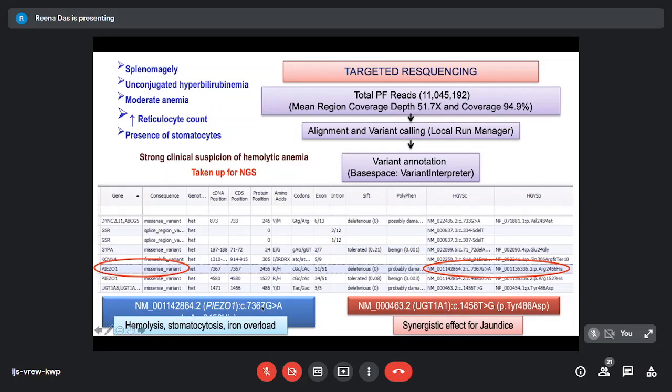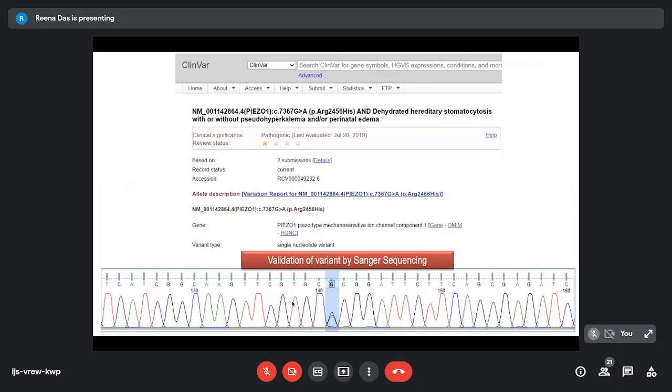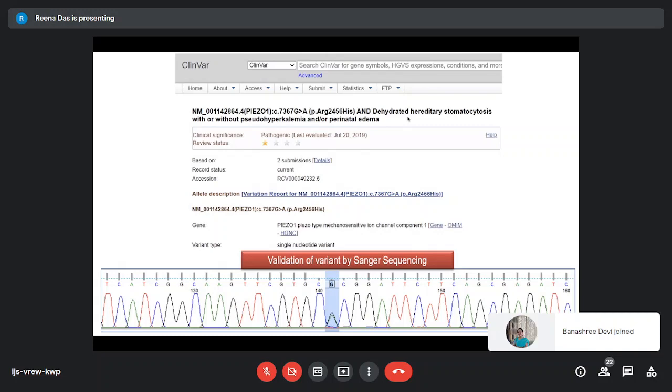Then when we did the validation by Sanger, we found that this is heterozygous at this position, and this was already reported to be a cause for dehydrated hereditary stomatocytosis with or without pseudohyperkalemia, and some patients have been reported to have perinatal edema also.